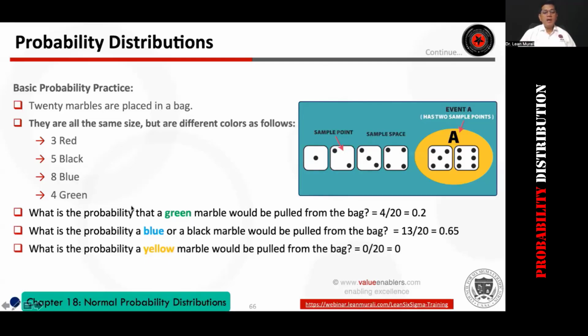You should notice that green is 4 marbles, so 4 out of 20. Blue or black: black is 5, blue is 8, 8 plus 5 is 13 out of 20. That is why summation happens in probability. And for a yellow marble, there is no yellow marble here, so it is 0. If this is clear, on a scale of 1 to 10, please give me a 9 or 10. It's very simple and straightforward. All right, fantastic.